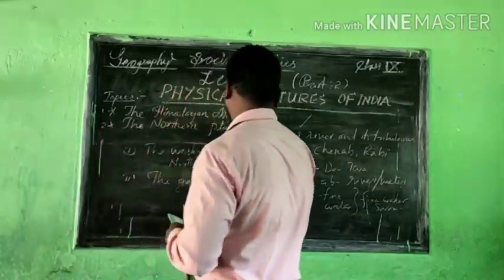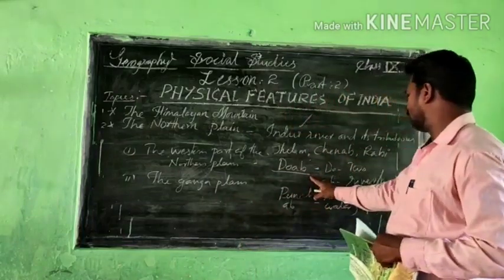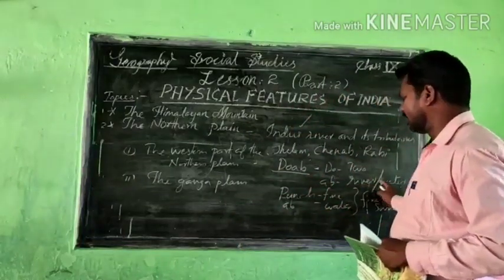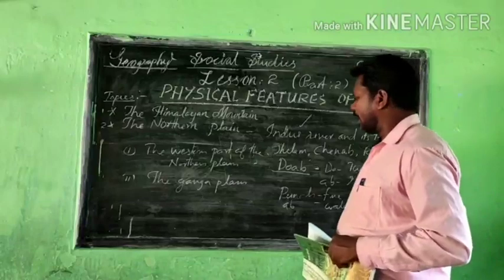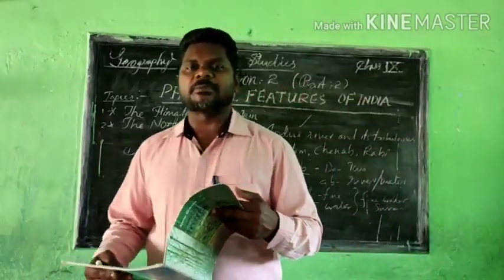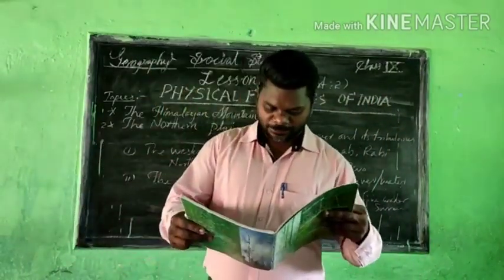This Ganga plain I have just mentioned. There are Doab systems and river systems, and main rivers that make these areas completely fertile.